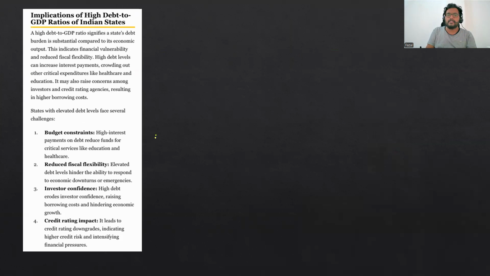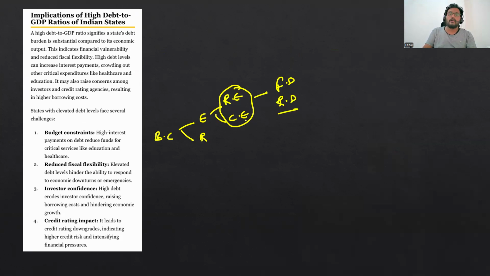So what are the implications? Implications mean very simple: budget constraints will be there because you have to go for expenditures. You also have to look at your receipts, your revenue expenditures, and your capital expenditures. So you have to compromise on this because it will impact your fiscal deficit. This will also impact your revenue deficit. In this case, the government cannot go for more borrowings because more borrowings will mean more interest, which is linked with inflation. That will definitely raise your FD. So how much do you have to reach? 4.5% by 2025-26, which makes it very difficult for the government to reduce the FD. So fiscal deficit flexibility will not be there.